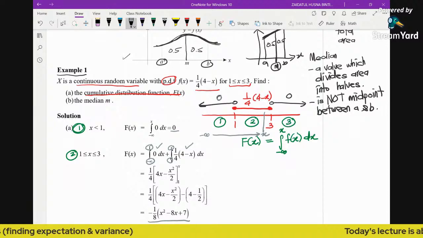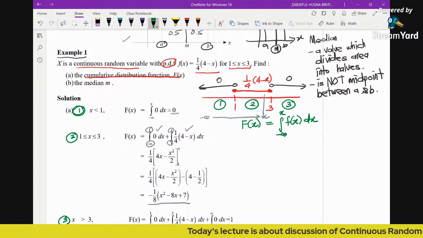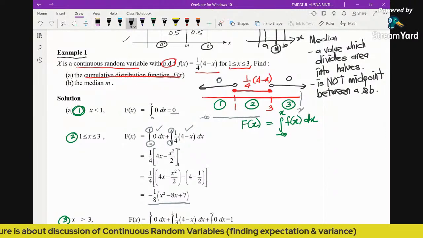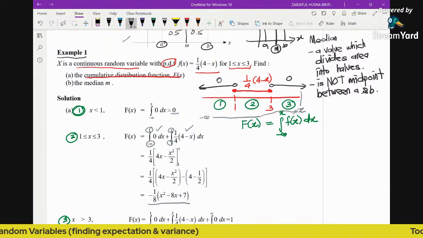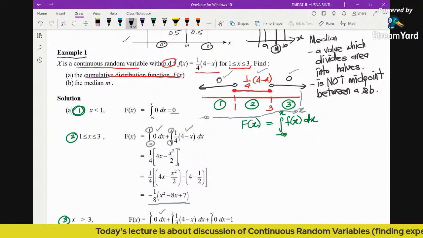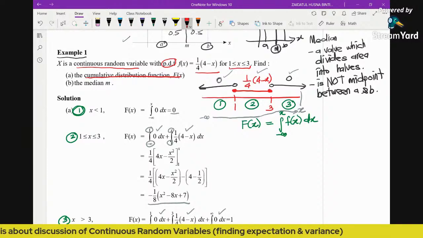And then lastly, for the third region, we put the x here in the third region. From negative infinity to reach our x here, it will cross over 3 different functions, right? The first function, second function, third function. So once it crosses 3 different functions, you can see there are 3 different regions. And I just need to make a correction here: this is supposed to be x, yeah?